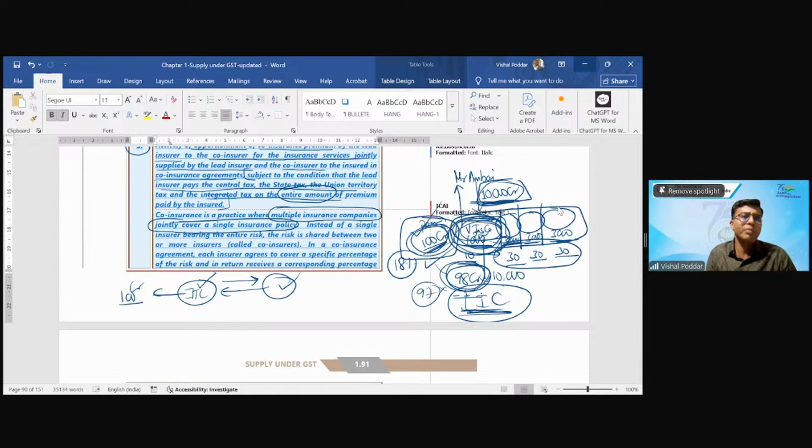So effectively, there will be no value addition to the government, only a step will increase. But this increasing of the step was creating a lot of problem, because within insurance companies they have multiple co-insurance and reinsurance happening regularly. So just to give them a comfort, because otherwise many notices were issued that you have paid less GST or you have undervalued, overvalued, etc. So they said, fine.